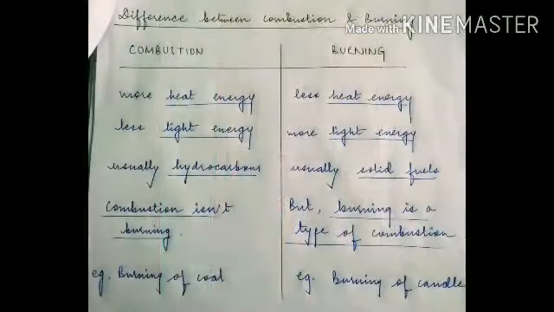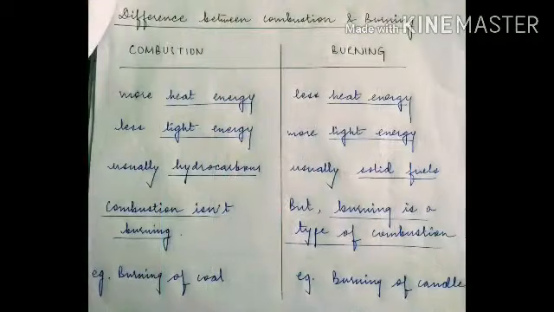So basically, hydrocarbons are the substances that undergo combustion, and in burning, usually solid fuels undergo burning. And there is another difference, that we cannot call combustion as burning. Combustion isn't burning, but burning is a type of combustion. So the basic differences are put down as shown in this table.